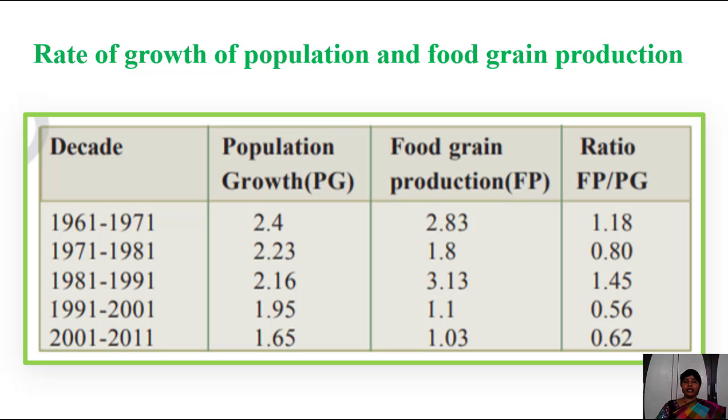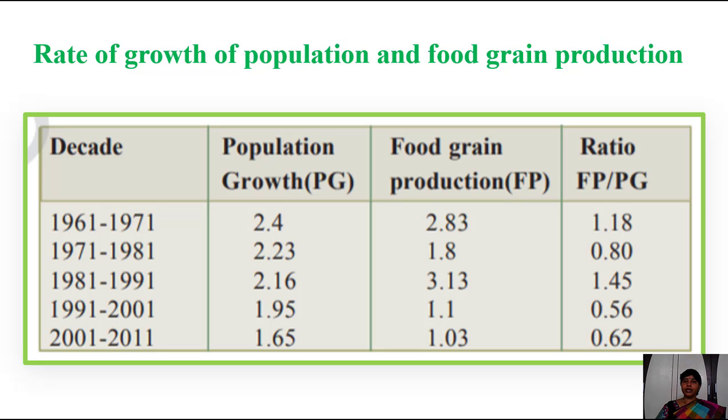Let us see. In the decade 1961 to 1971, the population growth is 2.4 and the food grain production is 2.83. What is the ratio of food production here? Food production by population growth is 1.18.